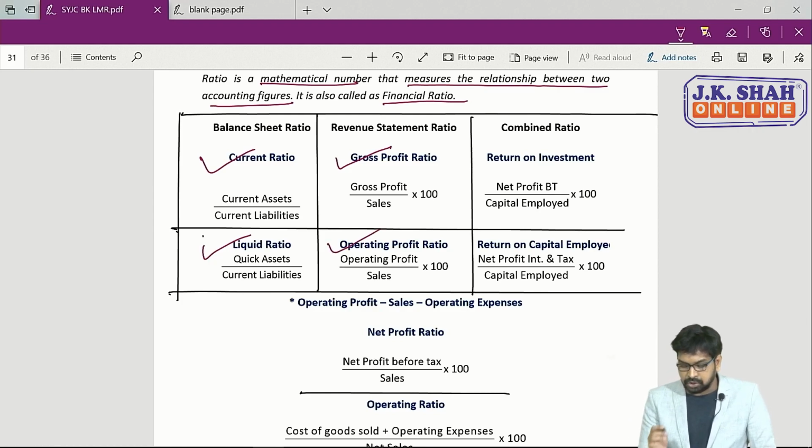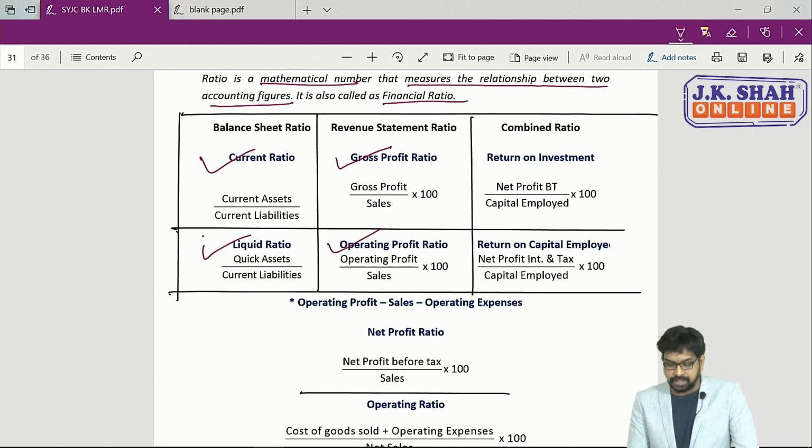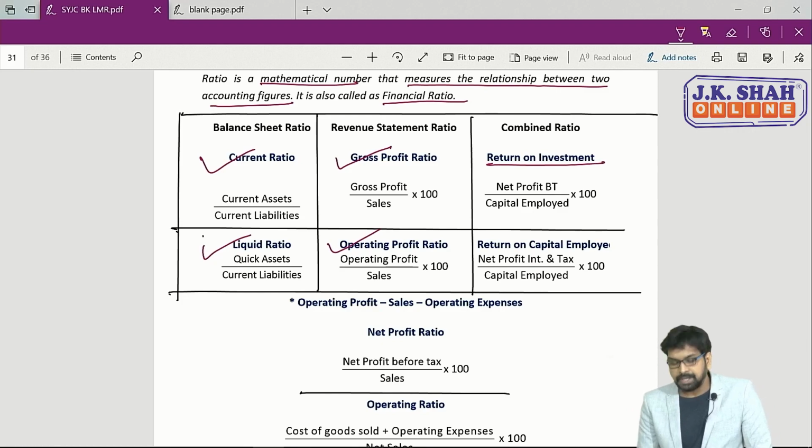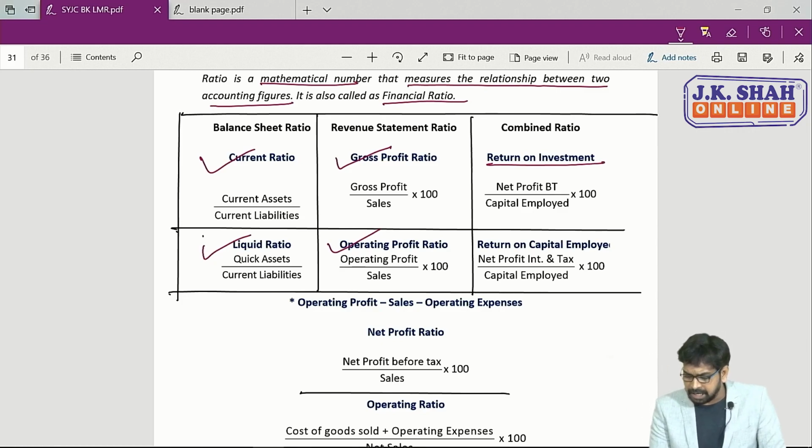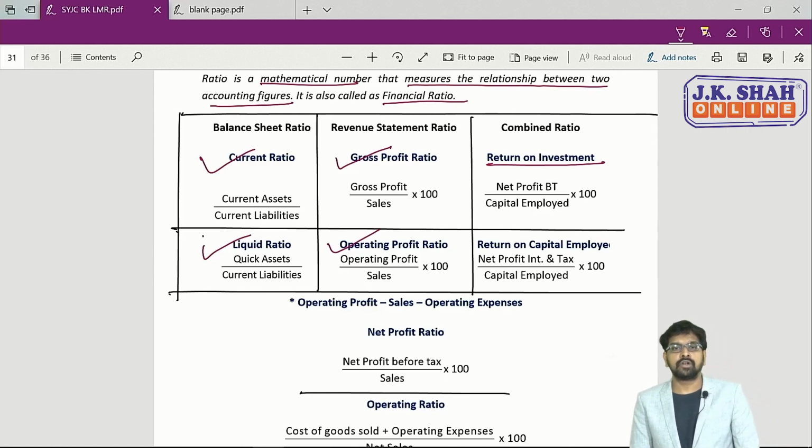So after gross profit and operating profit ratio, next is combined ratio, which is return on investment. So here, net profit before tax divided by capital employed into 100, that is return on investment ratio. And return on capital employed ratio will be net profit, interest and tax divided by capital employed into 100. So this is return on capital employed ratio.